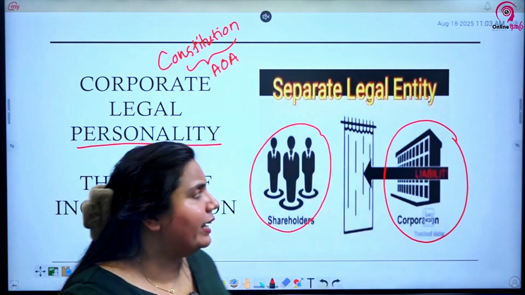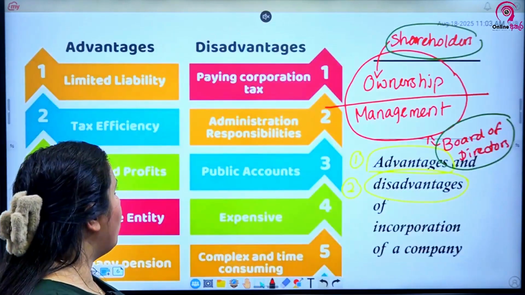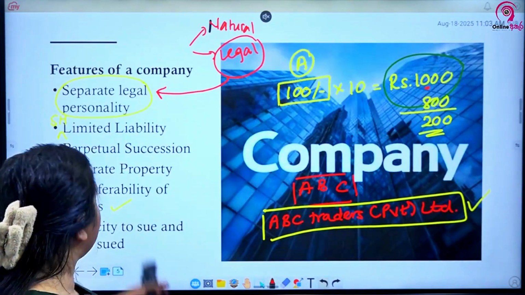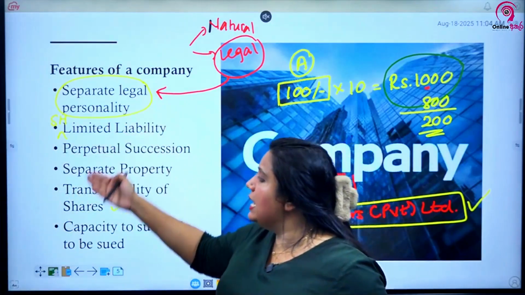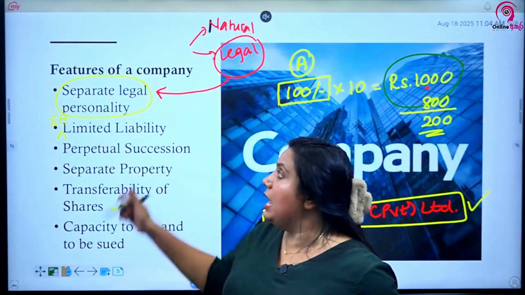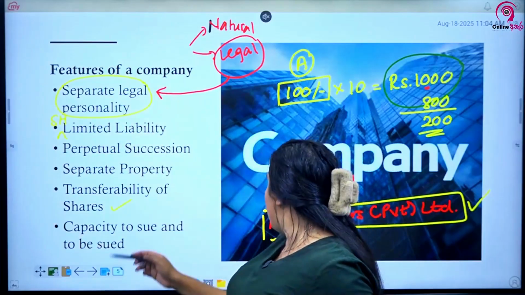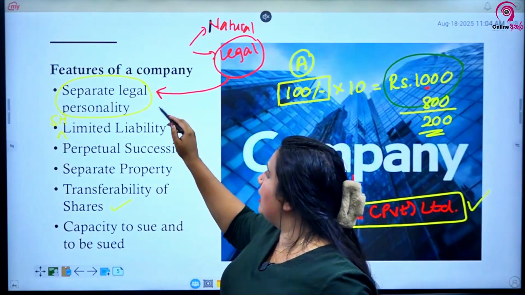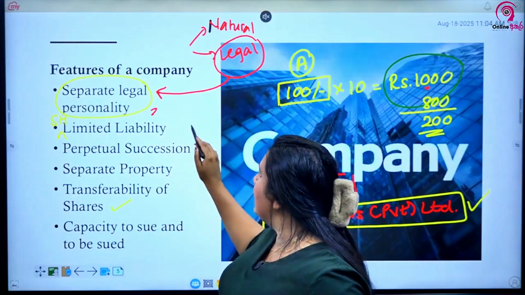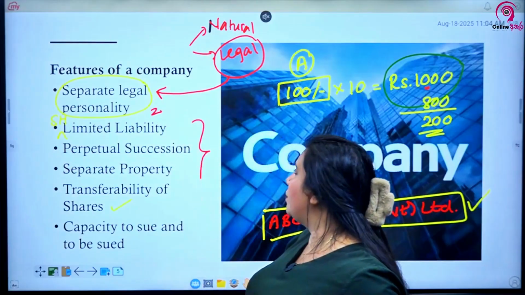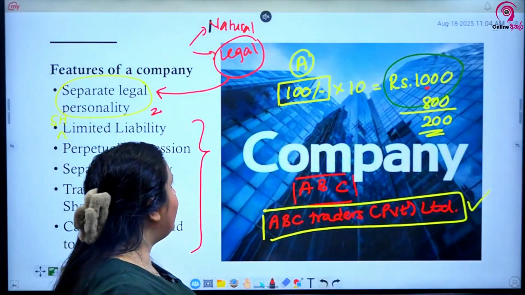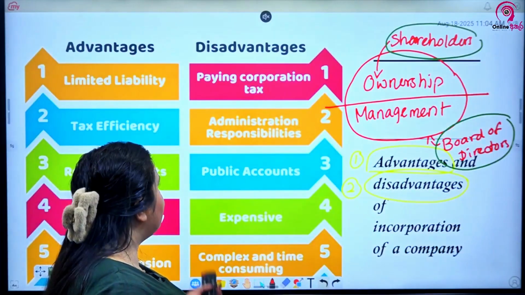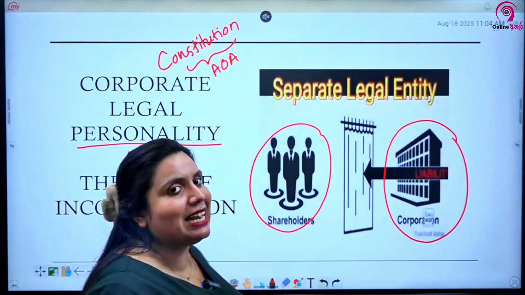Again, not rocket science, simply what we discussed before, right? Simply these are the features, or these are what the company gets because of the separate legal personality. Because of this separate legal personality, these are the things. This is the concept, this is where it all starts. These are what the company gets because of the separate legal personality. So it has been put forward again here just for your reference, but when studying, study it together.